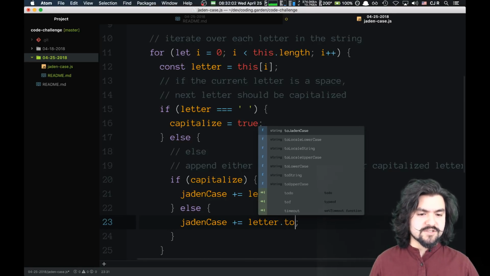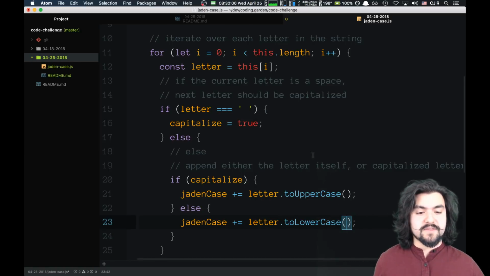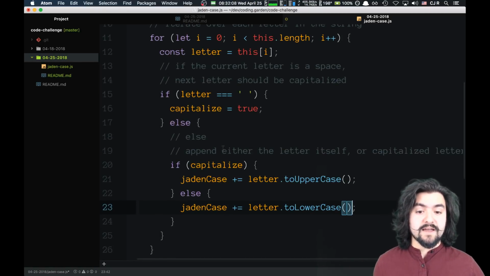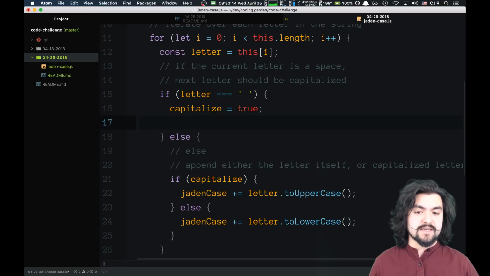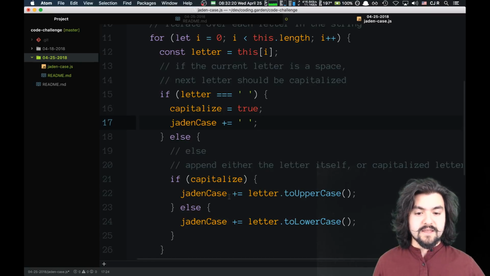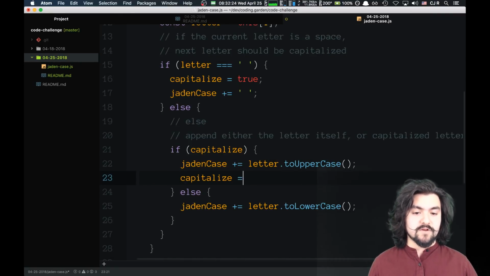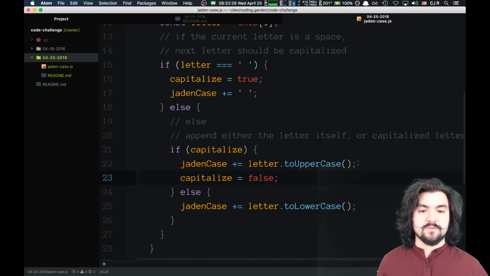Let's just make sure this is toLowerCase, because we're saying to be lowercase. One thing I am forgetting though is if the letter is a space, also jaden-case plus a space. And if it was capitalized, then we're going to set capitalize back to false, because the next letter we don't want to capitalize.